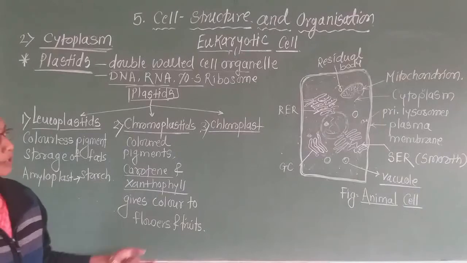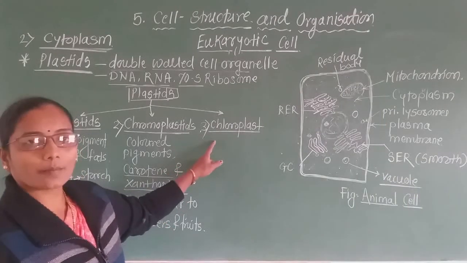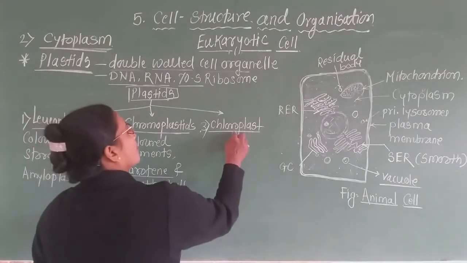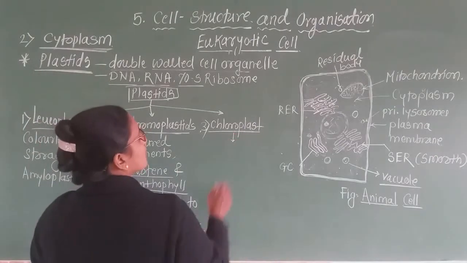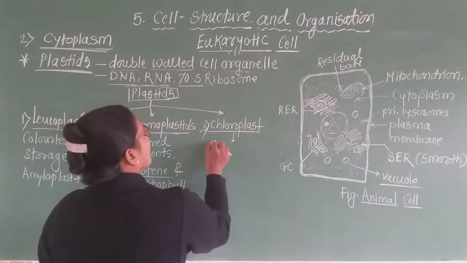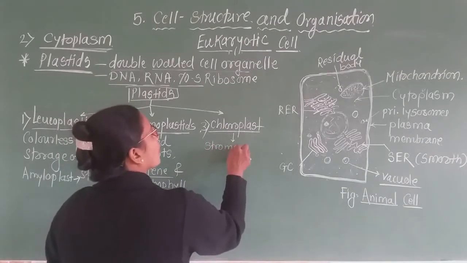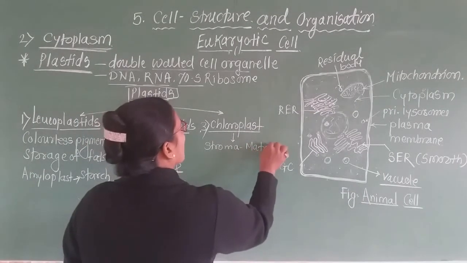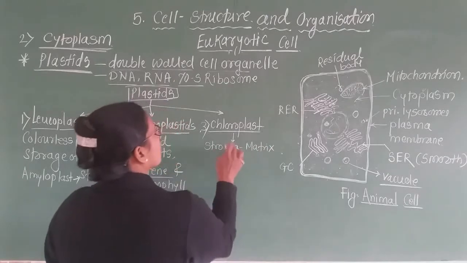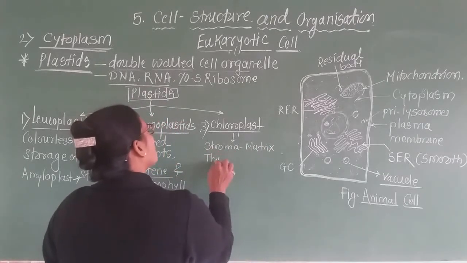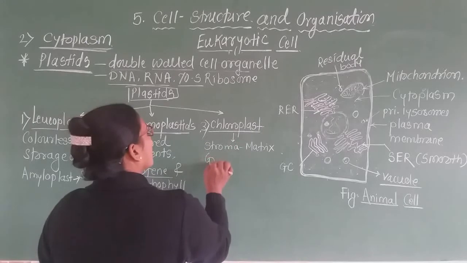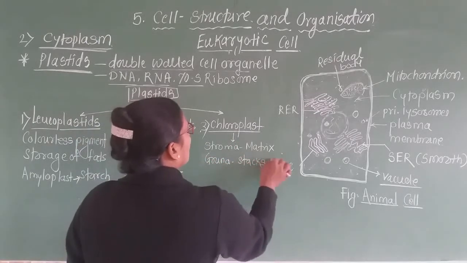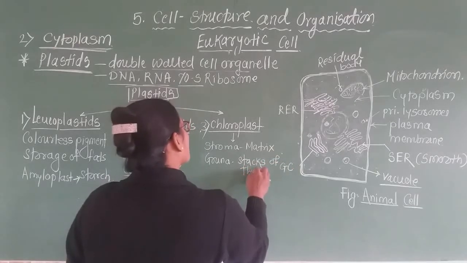Okay. Now the third type of plastid is the chloroplast. It is very important because the chloroplast consists of a matrix-like substance which is called stroma. What is stroma? It is a cytoplasm-like structure, and in this stroma there is the presence of grana, that is, stacks of thylakoids.